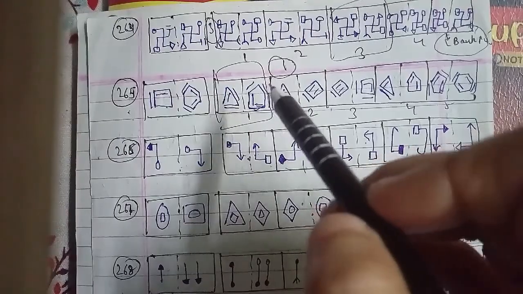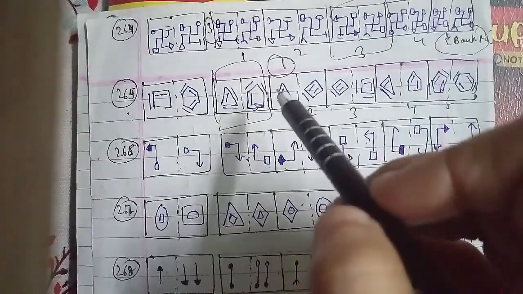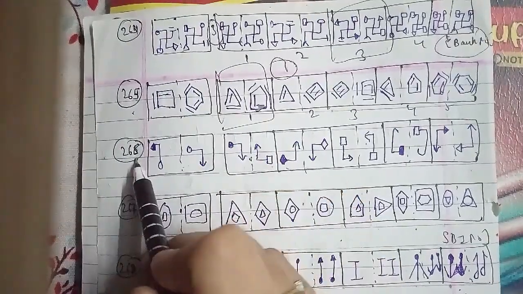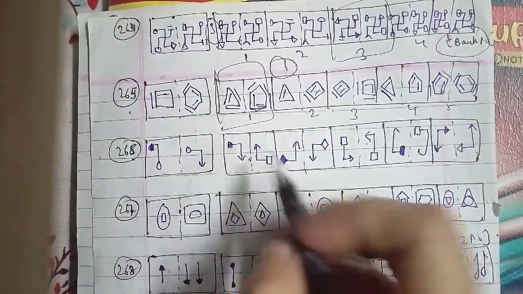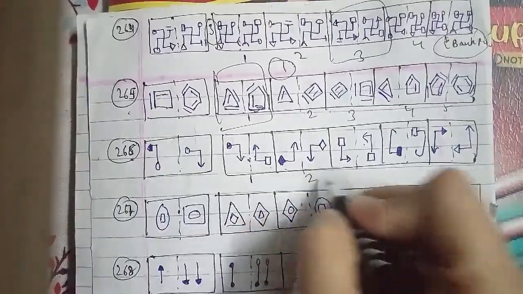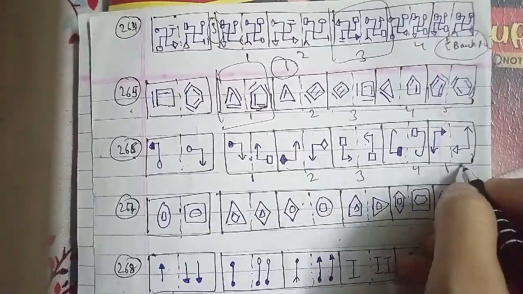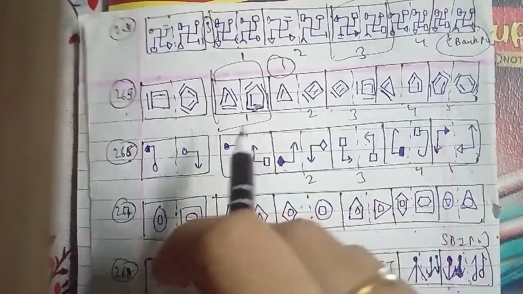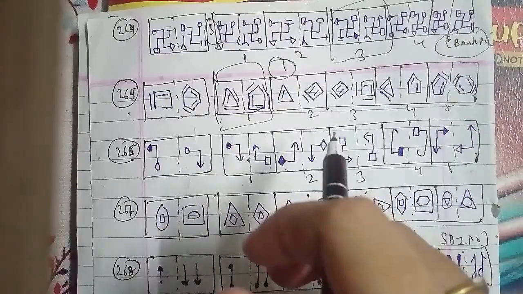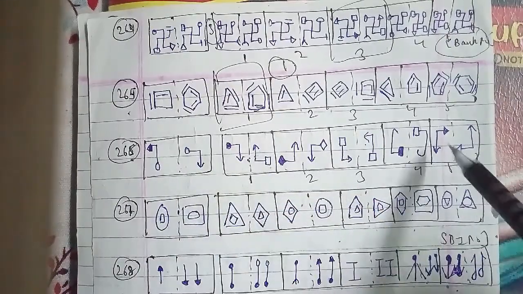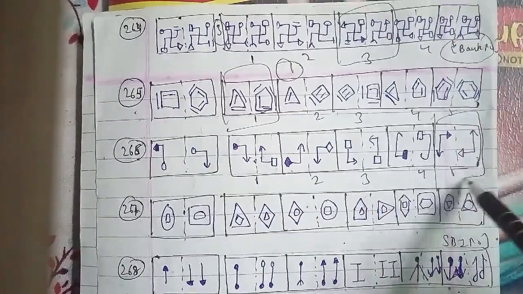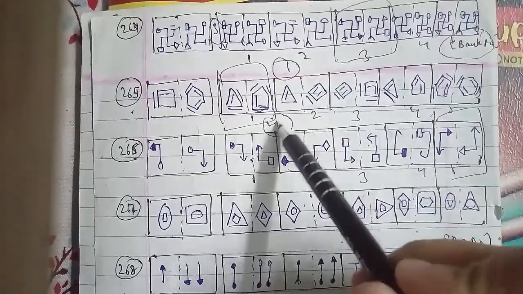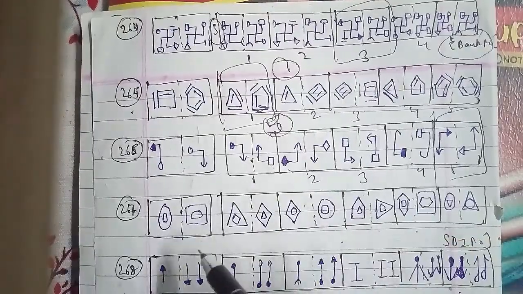Now we go ahead with another question, which is the 266th question of the session. This is a figure, as you can see, with options 1, 2, 3, 4 and 5 respectively. Here the left hand side figure is inverted and duplicated to form the right hand side figure. We can say that the fourth figure will be the right answer for this question. Sorry, the fifth figure will be the right answer for this question.